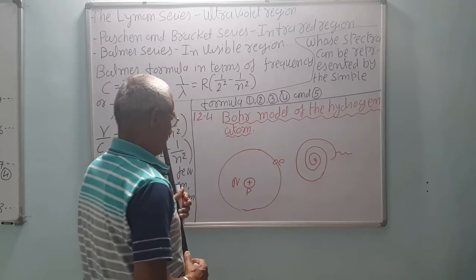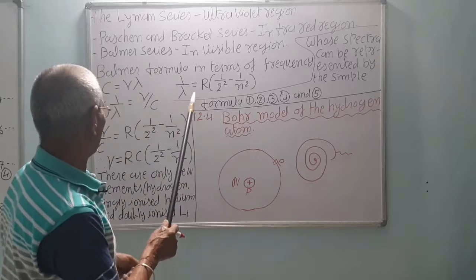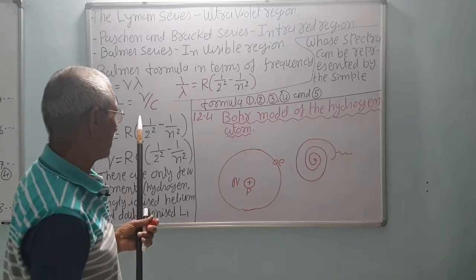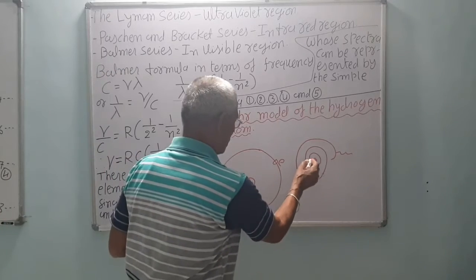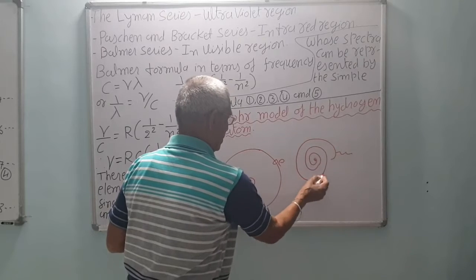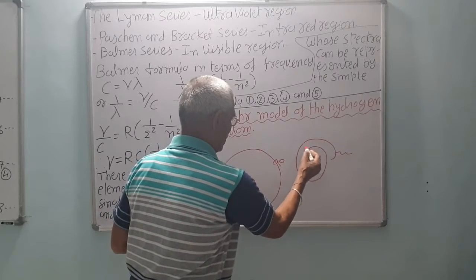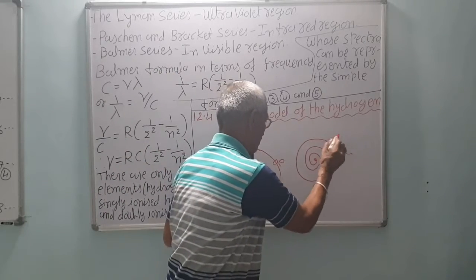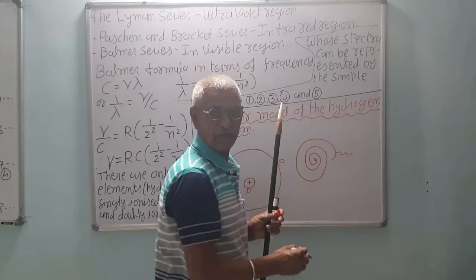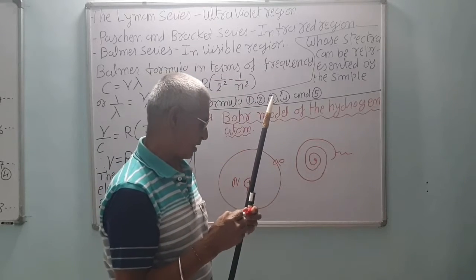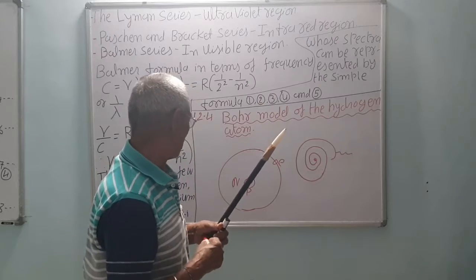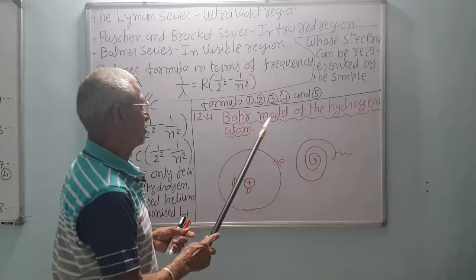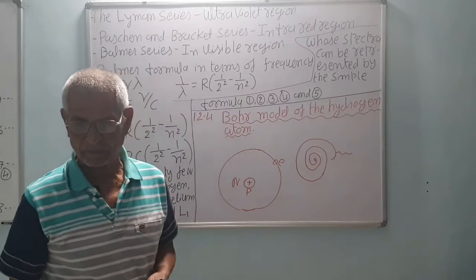Number 2, the spectral lines observed, as we have discussed in the spectral series, experimentally have fixed frequencies. Whereas here, if the electron goes in a spiral path, then velocity will increase, hence the wavelength of the radiation emitted will decrease. So it will emit continuous spectra instead of line spectra. These are the two predictions that electromagnetic wave theory makes against the Rutherford model. So Bohr modified this model and we will see it in the next lecture.